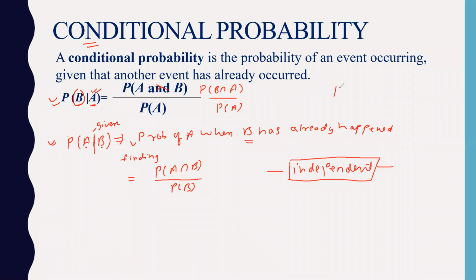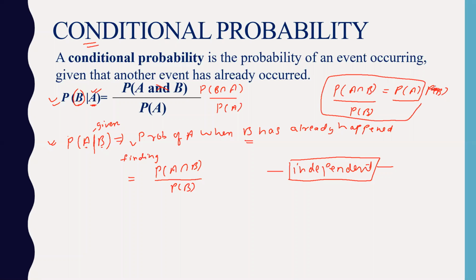Remember that we had probability of A intersection B written as P of A into P of B. So I've told you to write this P of B in the denominator, and that was equal to probability of A. This part I've told you to remember. Now you can see that probability of A intersection B divided by probability of B I'm getting here.